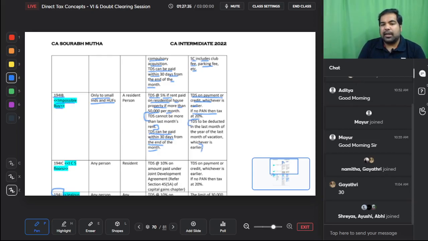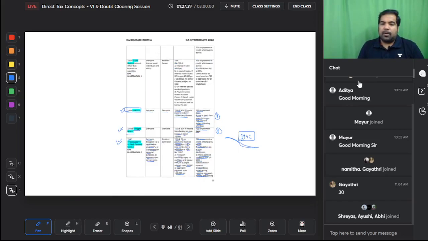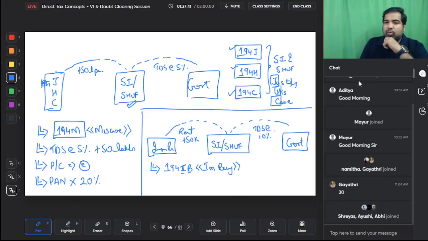This and this are connected, and I'll explain what this is. Alright. So let's say you are working as a CA, you have a very good salary, and you've taken a house on rent, paying more than 50,000 per month as rent. Now in that case, you will be subject to TDS. You have to deduct TDS and pay to the government. But because you are a very busy person, you don't need to do this every month. So hence, you can do it on the last day of the year.